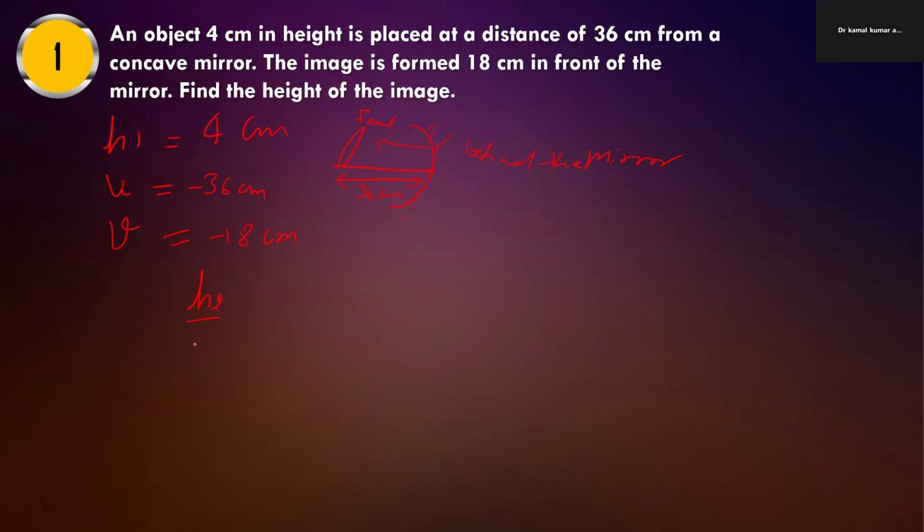The formula is h2 by h1, height of image divided by height of object, and it is v by u. We can use this formula.